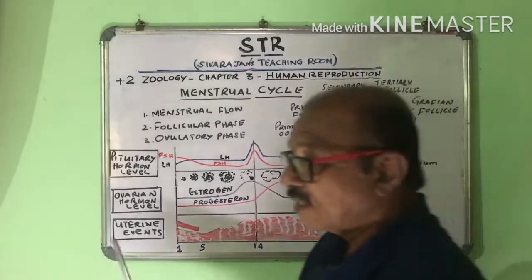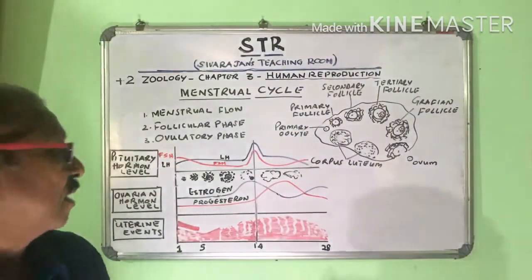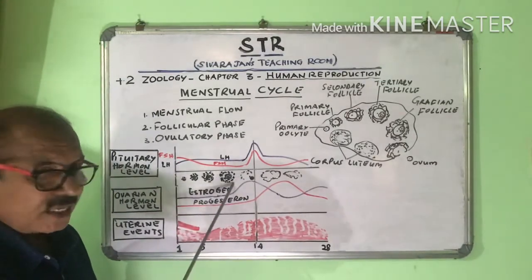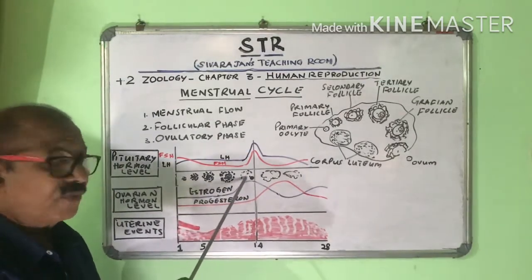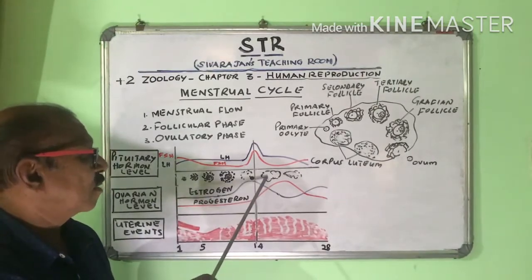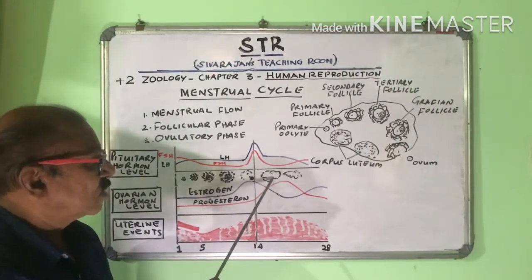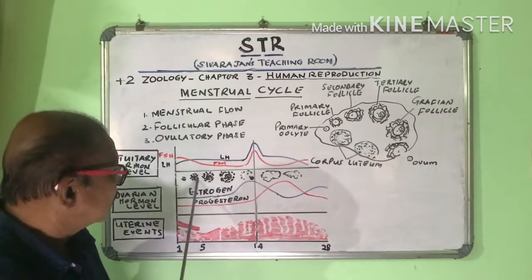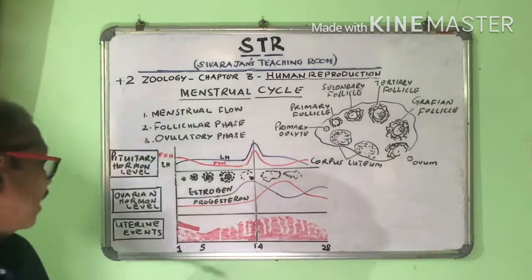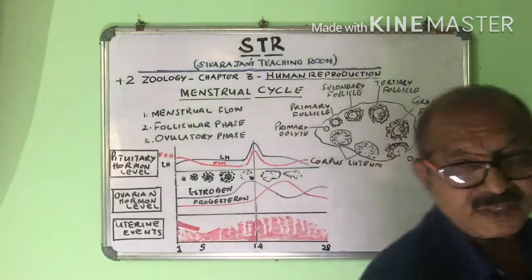So what are the changes that take place in the ovary? In the ovary, the follicular development takes place, and the Graafian follicle bursts and releases the ovum, and the corpus luteum forms. These are the changes that take place in the ovary. These are the ovarian changes. And what about the uterus? What happens to the uterus?